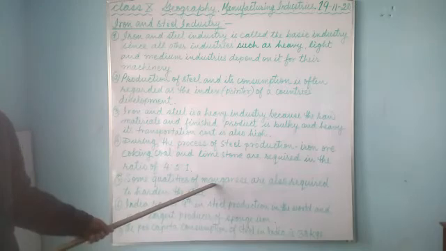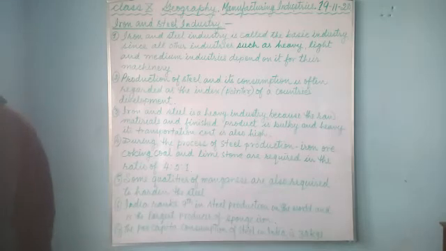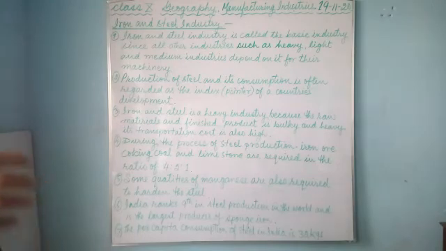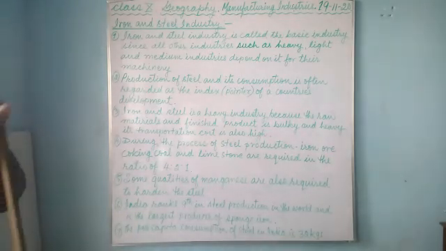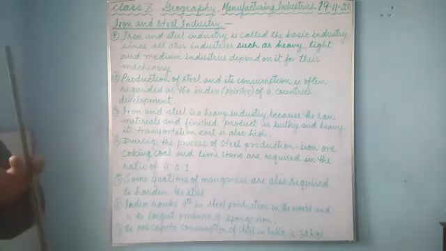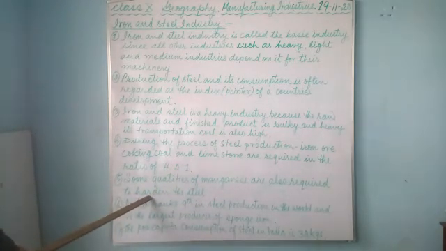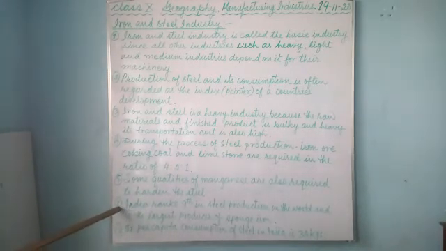Some quantities of manganese are also added, required to harden the steel. If you do not add manganese, it becomes iron. Just like the iron rod you see while building houses, that's iron. But if you add manganese, it becomes steel. The total composition or property changes, and it becomes rust free. That becomes steel. So you need to add manganese in order to change iron into steel. Understand?